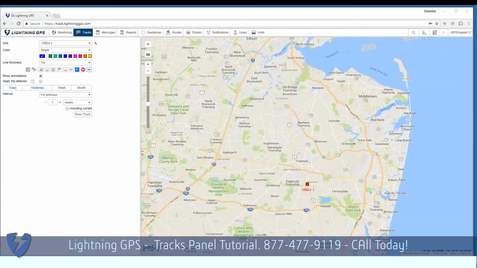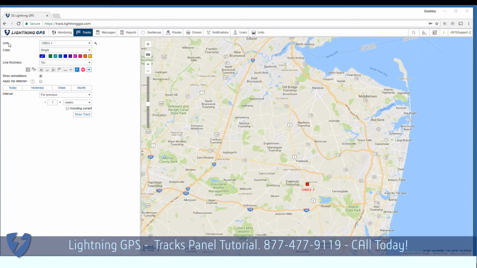In this tutorial, I'll review the various site functionality of the Lightning GPS platform as it relates to viewing the previous tracking data. We call this the track panel. This video is designed to help someone continue to learn the features of Lightning GPS. Please check out our other tutorials that dive deeper into other specific functionality. We'll begin.